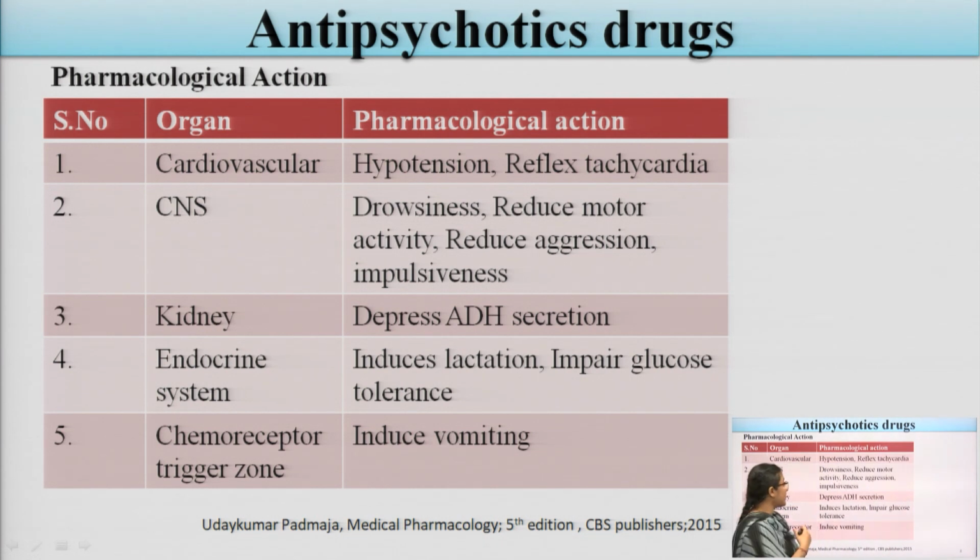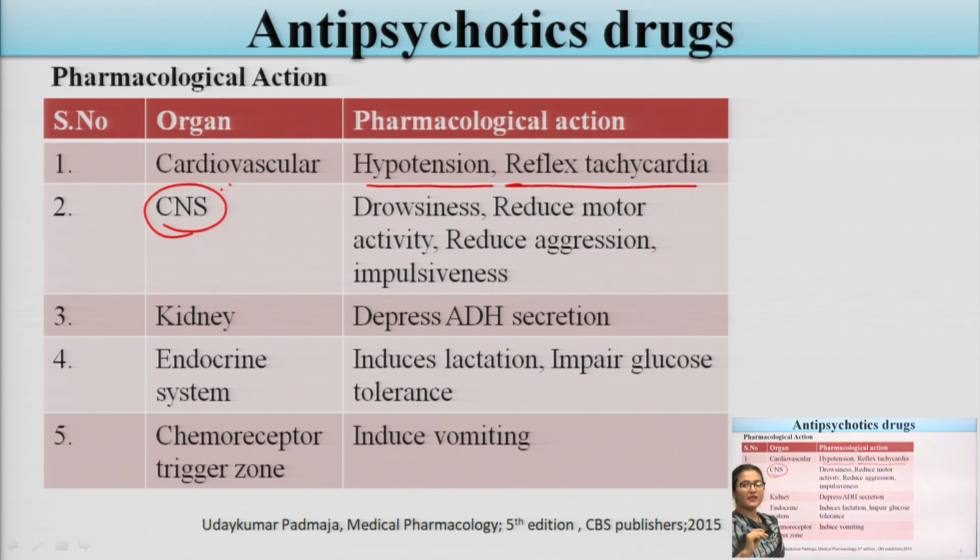Now, what are the pharmacological actions? In the previous slide we were talking about chlorpromazine. Now, what are the pharmacological actions of chlorpromazine in the different organs? First one is the cardiovascular system. In the cardiovascular system, these drugs mainly produce hypotension. They decrease the blood pressure and produce reflex tachycardia. Clear? Now, the second is the CNS, the central nervous system. What is the effect of these drugs there?